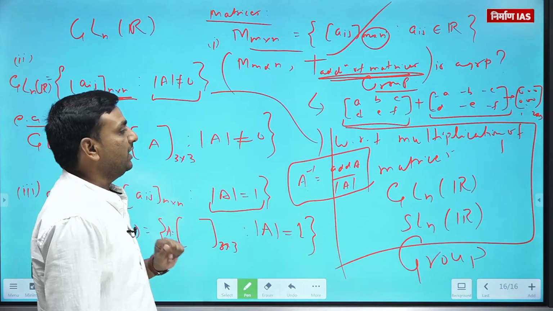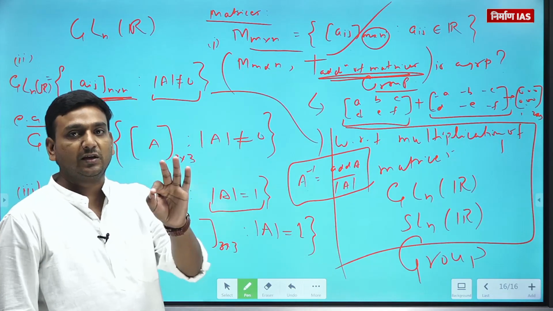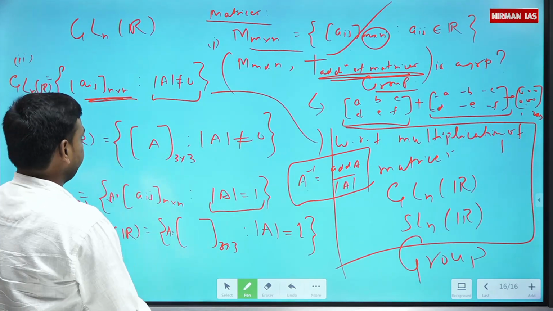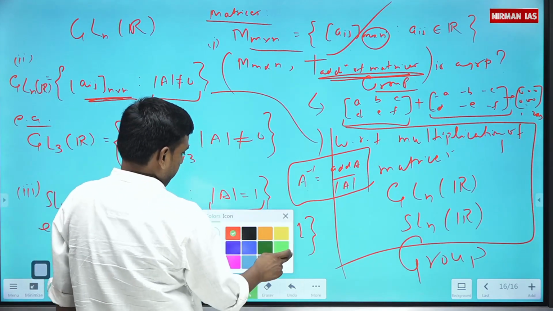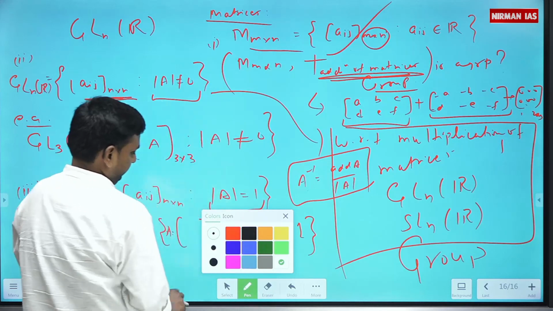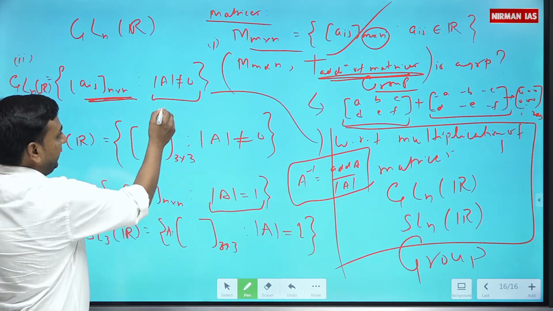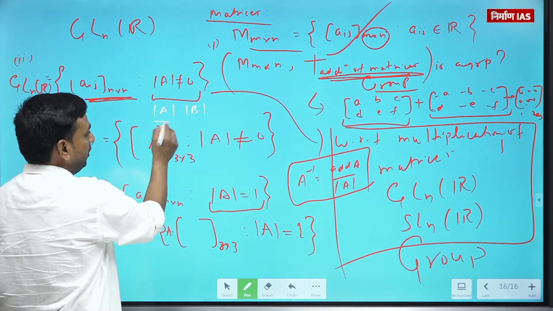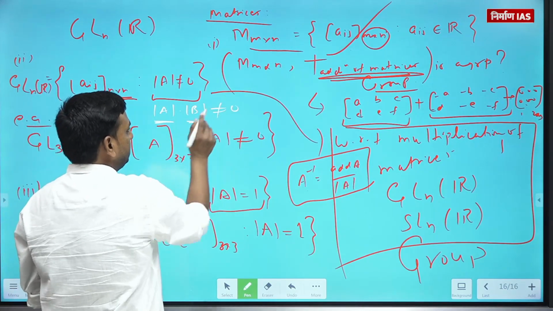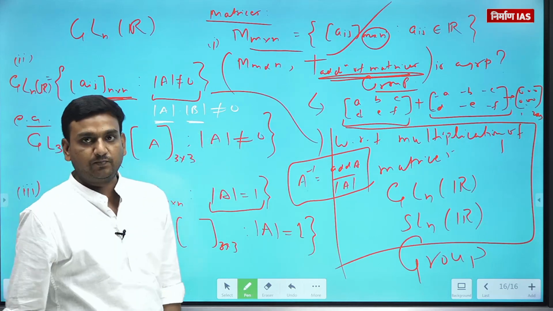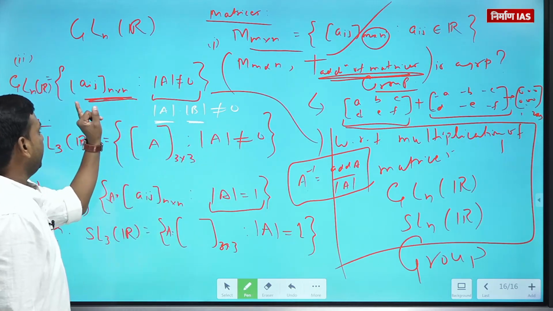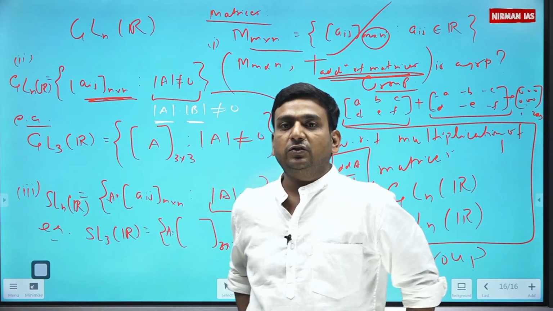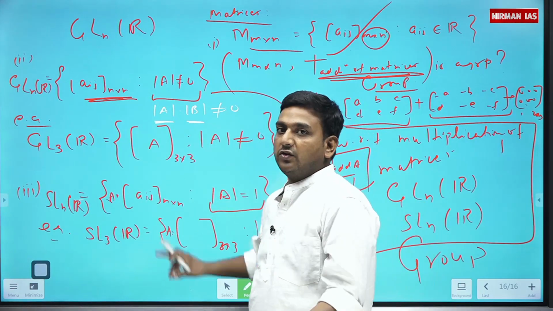So with respect to multiplication of matrices, I will change the color to white. If I multiply two matrices with non-zero determinant, then their product will also have non-zero determinant. So if I take any two elements of GL_n(R), those two elements have non-zero determinant.